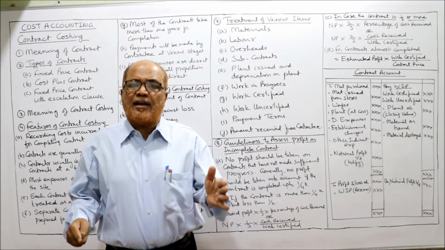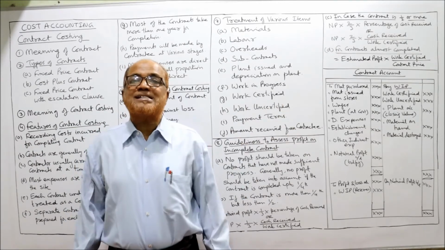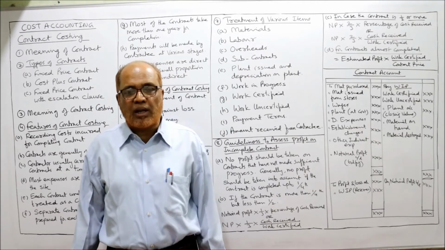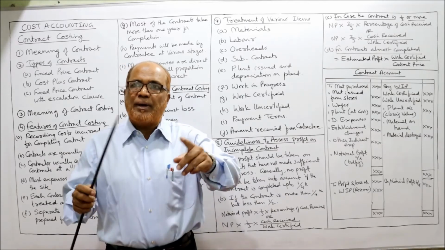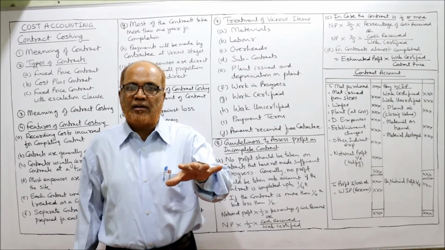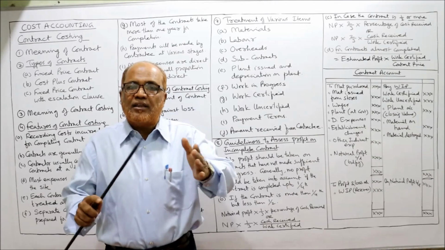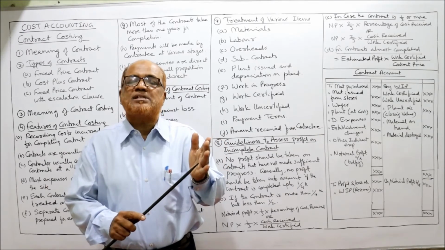At the end of the year, an expert known as an architect will be called. The architect will survey the work done. He will give a certificate that the work completed is, let it be, 70%.